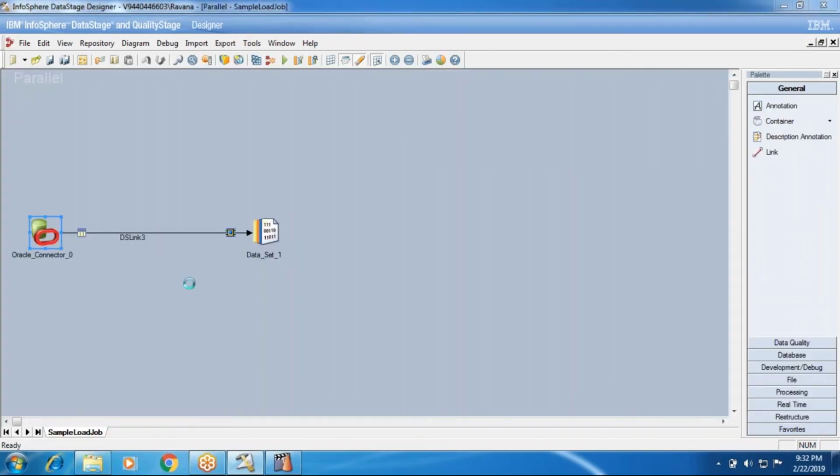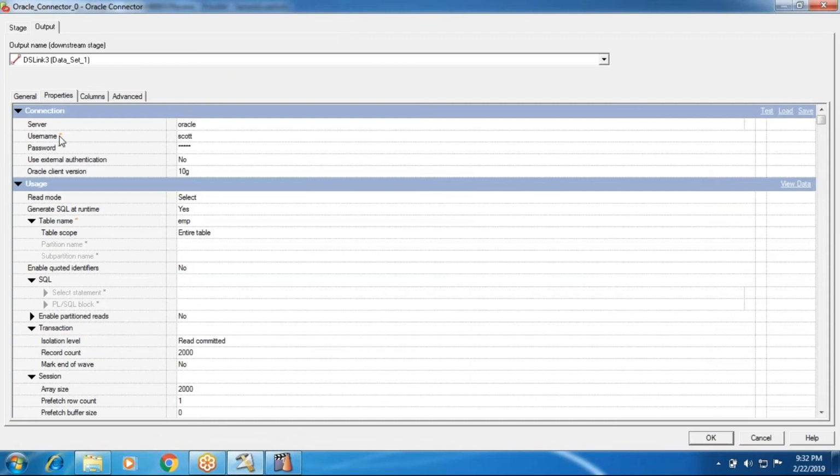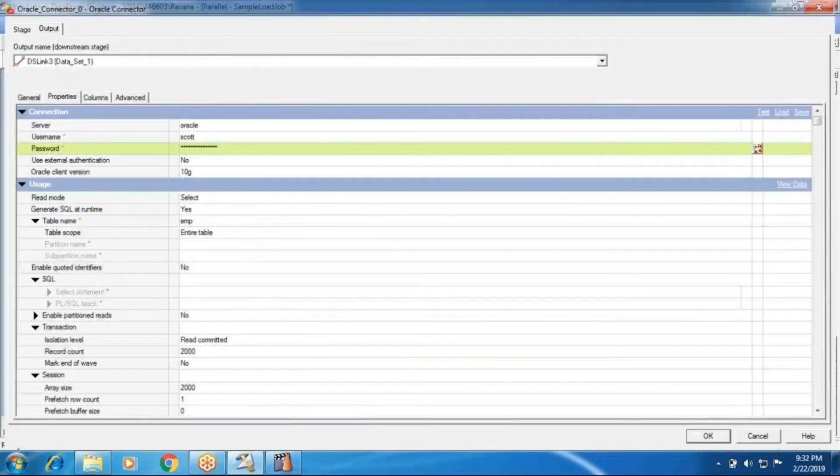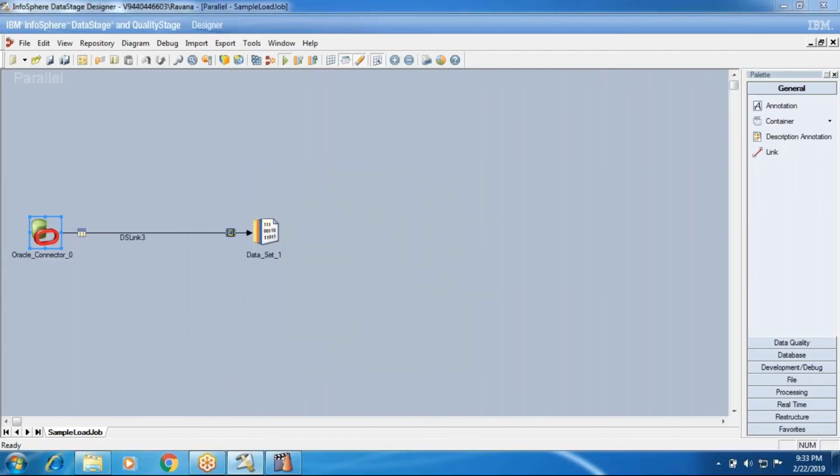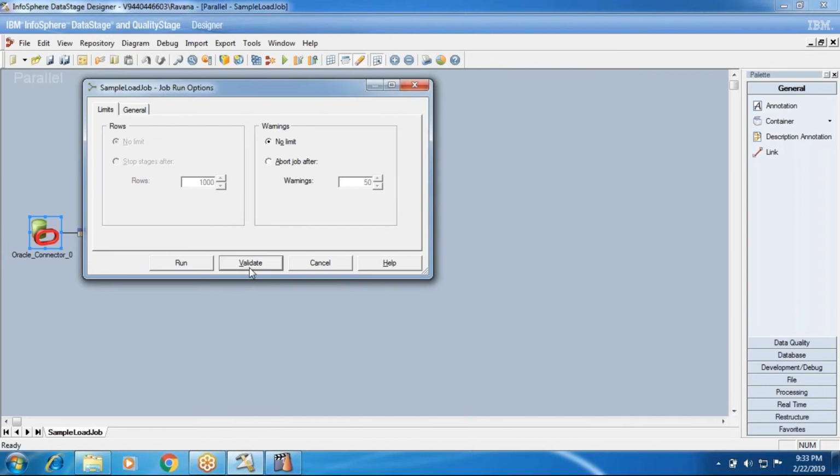See here, these are also mandatory, with red star marks. For example, I have given this password as wrong. I typed something. Now click on compile, and now click on run, and now click on validate.